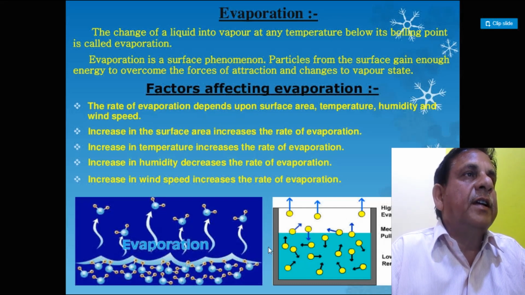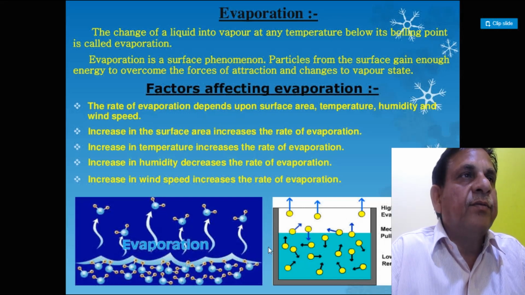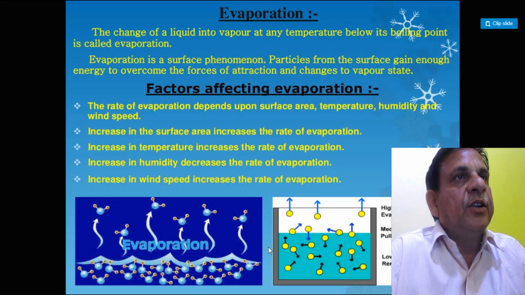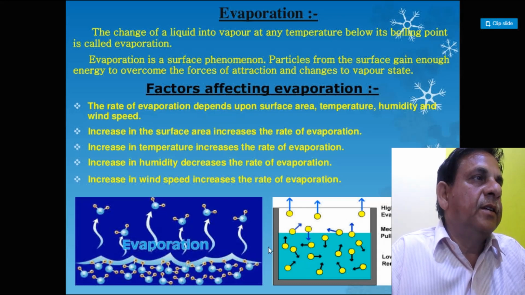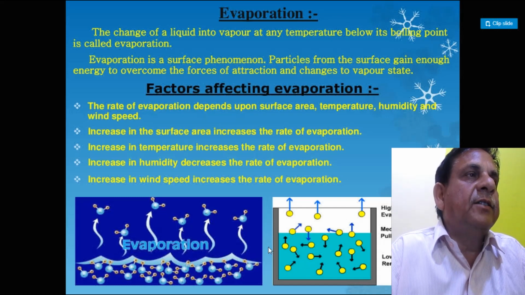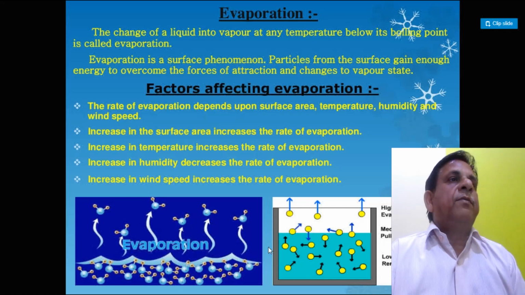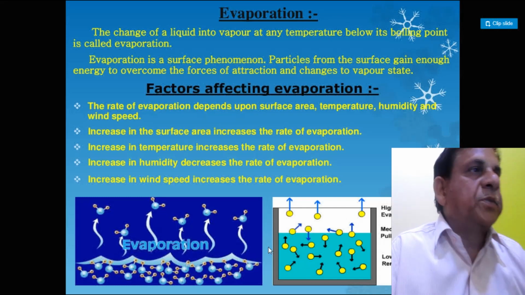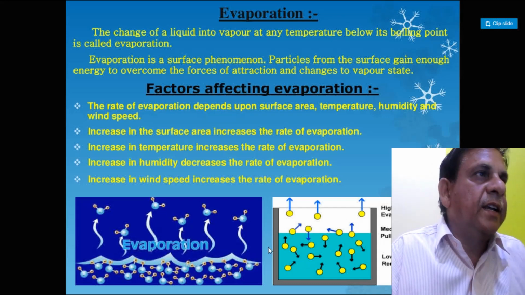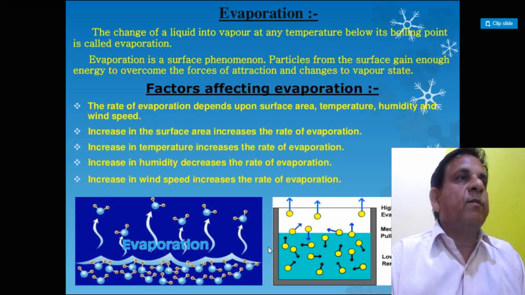Factors affecting evaporation. The rate of evaporation depends upon surface area, temperature, humidity and wind speed. An increase in surface area increases the rate of evaporation. If we expand a substance and increase its surface area, then evaporation increases.